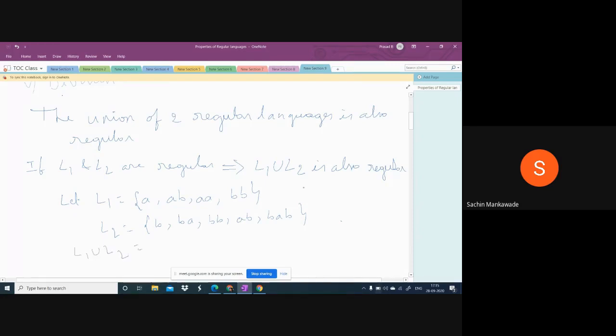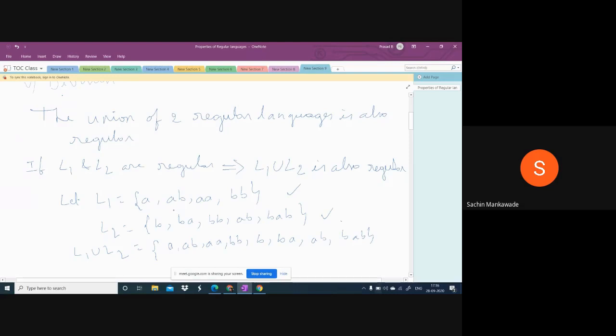If L1 is regular and L2 is regular, then their union is also regular. What is the meaning of union? All the strings of L1 and L2 will be in L1 union L2. The strings in L1 are A, AB, AA, BB. The strings in L2 are B, BA, and BB. BB we have already written, it is also in L1, so you need not write it again. And AB. So what are the common strings here?